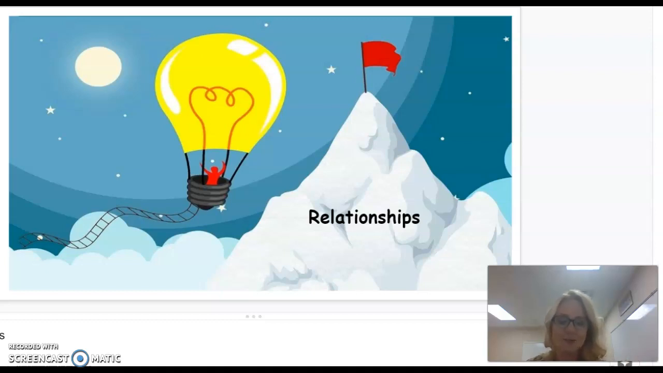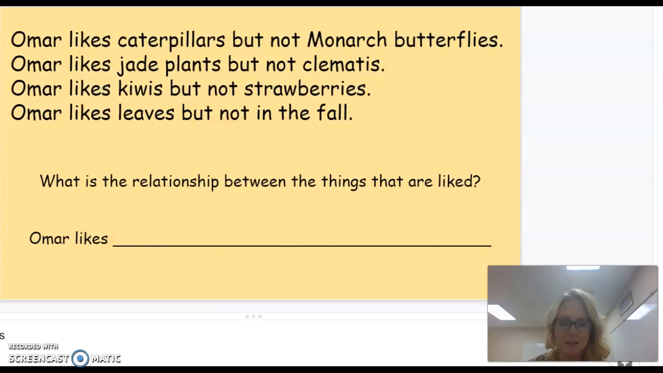Today we're going to continue learning about relationships and how things are connected or disconnected. For this activity, you will see a list of things that certain people like. So here is the slide. Look for the relationship between the things that they like. Figure out how they are related and write it on the line.